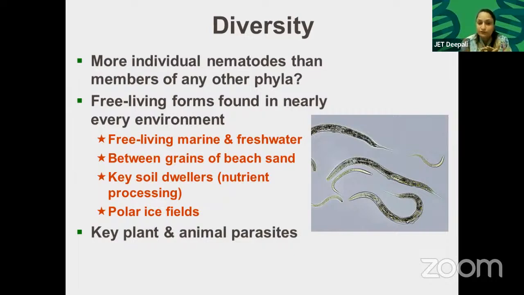Key soil dwellers, nutrient processing. They are found on beaches, which means they can tolerate high salinity. Okay, a saline atmosphere they can also manage. They can manage marine environments, freshwater environments, beach sand, meaning a hot and humid type of climate. They can manage the polar ice also, okay, very cold temperatures. Plant and animal parasites.